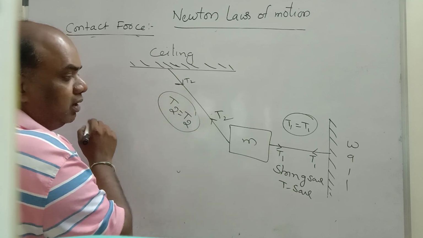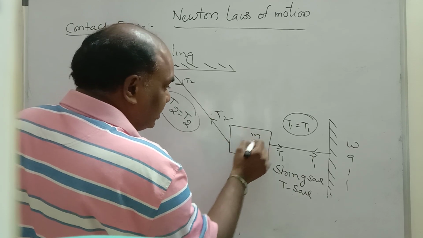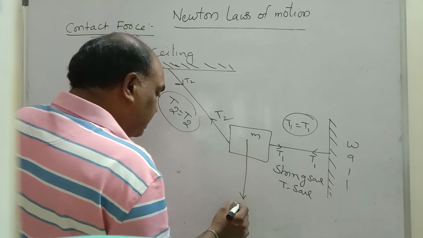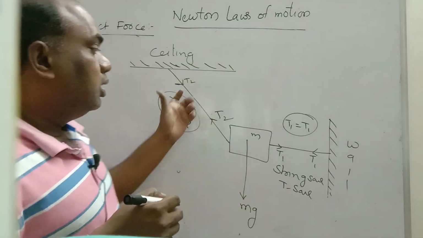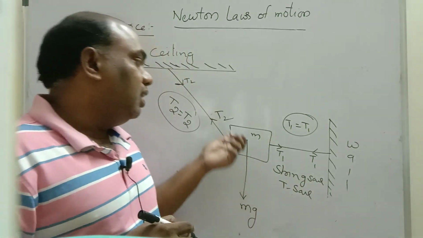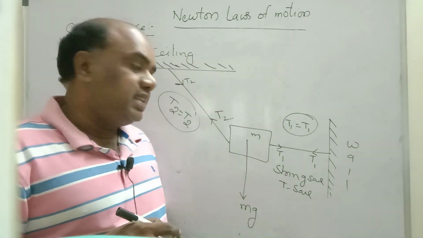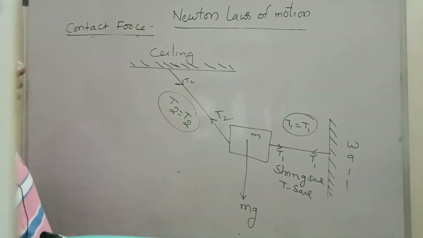One more force also acts from the center of this mass downwards towards the earth. This is mg. These are all the forces acting on the body. Two strings are present, so two different tensions are present. Weight always acts towards the center, that is mg. Understand, children? This is also very important. Note down.